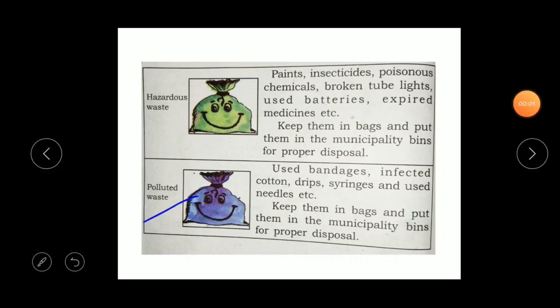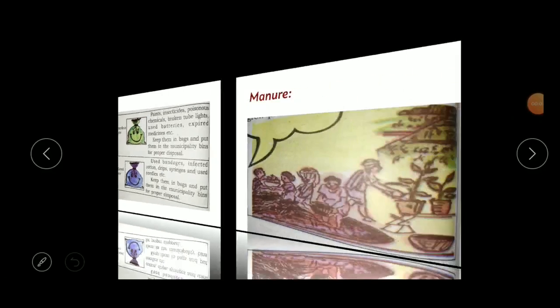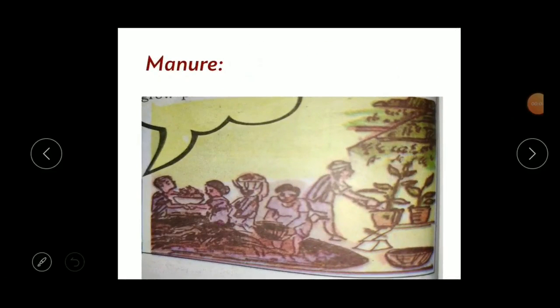Now let us move ahead. The next topic is manure. How to prepare this manure? First you have to put the waste into pits with grass, leaves, and cow dung. Above all these, you need to put soil. Then the wet waste converts into manure.